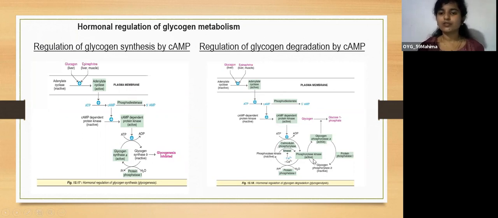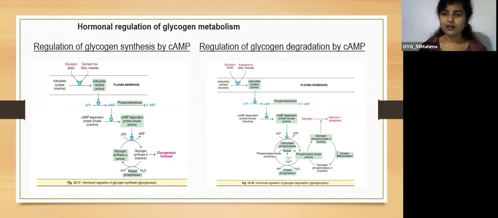This phosphorylase kinase converts glycogen phosphorylase B, the inactive form, to glycogen phosphorylase A, the active form. This will convert glycogen to glucose 1-phosphate, so this will activate glycogen degradation.